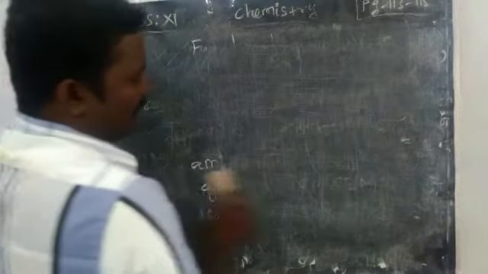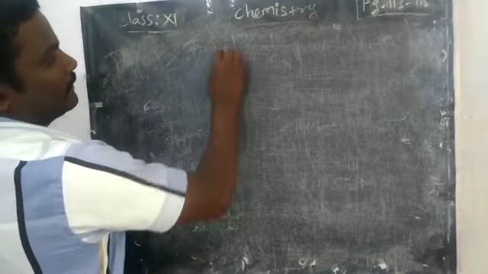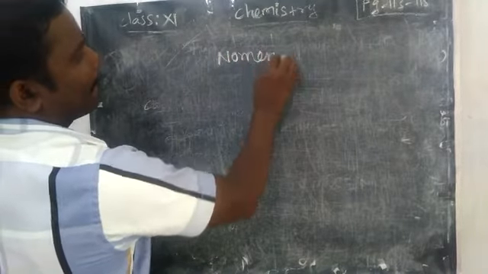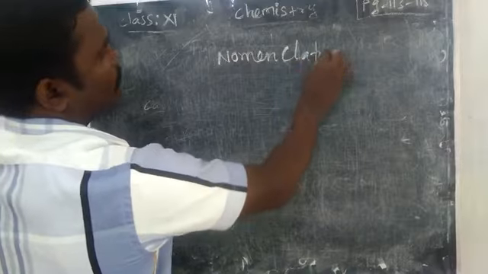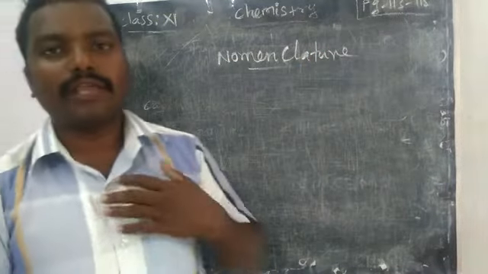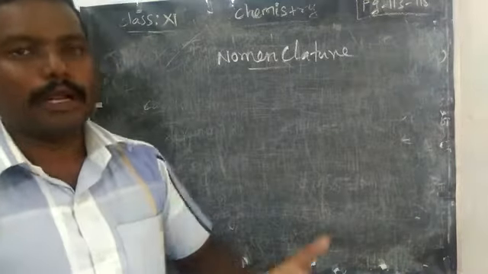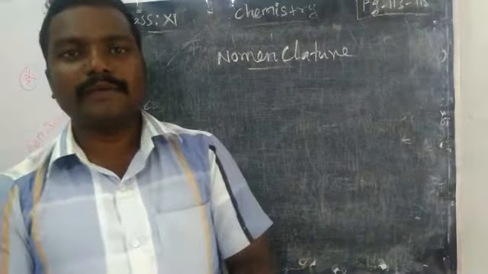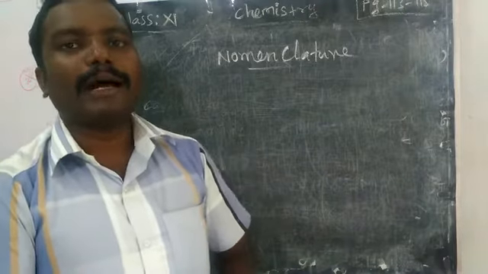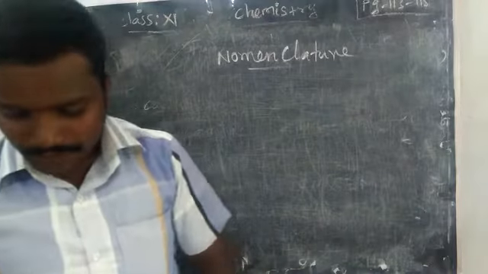So what do you mean by nomenclature? Giving a name. Nomenclature means giving a name according to the IUPAC norms. What do you mean by IUPAC? International Union of Pure and Applied Chemistry.